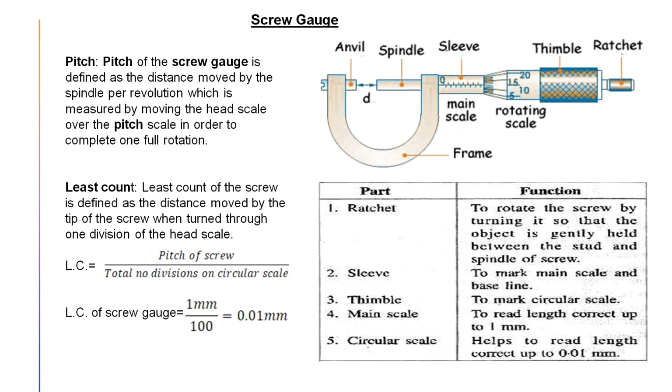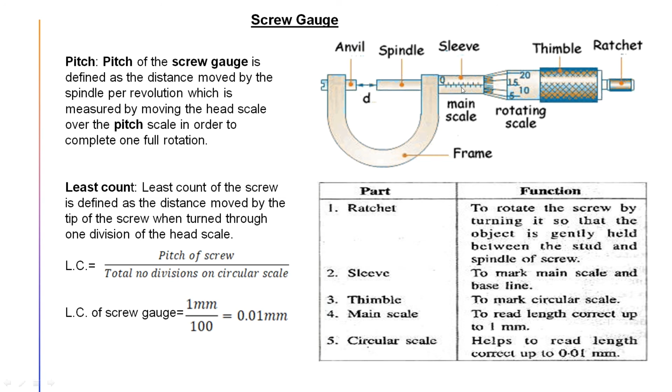So when this circular scale rotates, it is basically a screw. If you rotate it in the clockwise direction, it will come closer, and when it rotates anti-clockwise, it moves far. For a complete rotation, how much it will move forward or backward can be measured by the main scale value, right? And that value is known as the pitch of the screw. Generally, the pitch of the screw for a screw gauge is 1 millimeter.